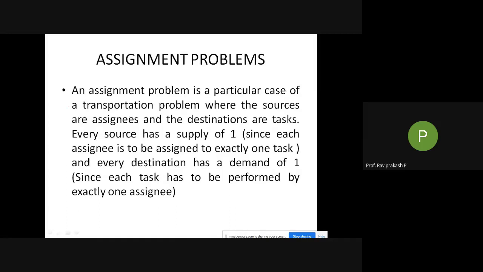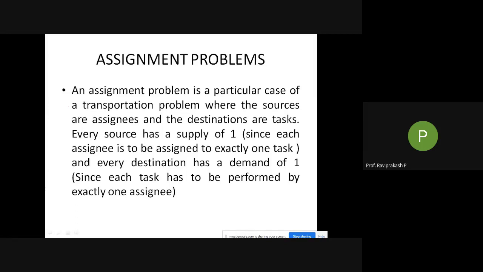Not only time, it could even be the cost. One person might be charging differently, like the wages, you will be knowing, right? Based on that, even per product it is calculated. So per product, per machine, this particular person will charge this much. So here it can be cost also. Based on cost, based on time, we need to assign. If you are the supervisor, how will you assign which machine to which operator? That is what the assignment problem is.